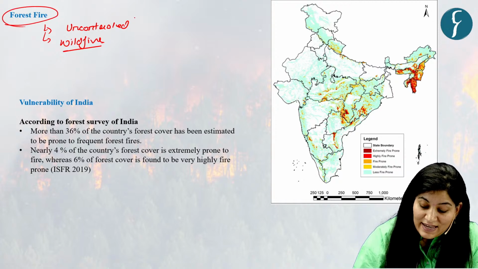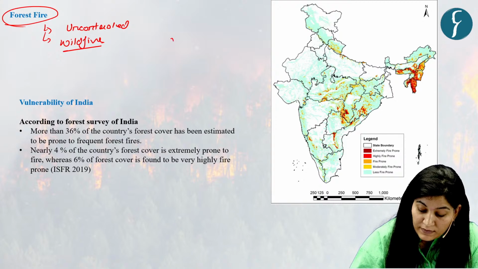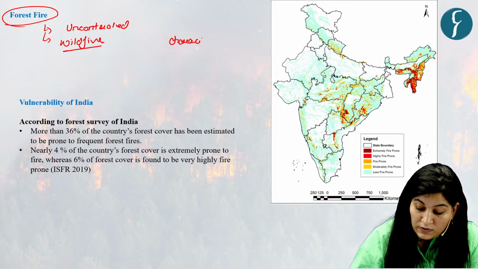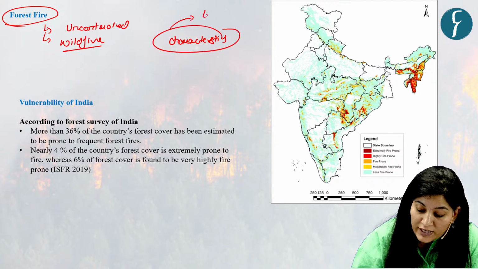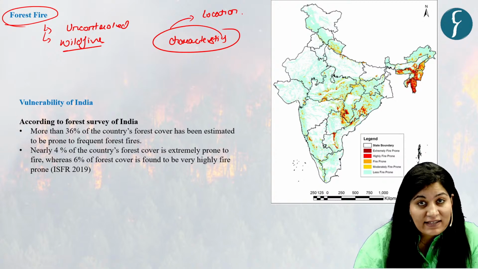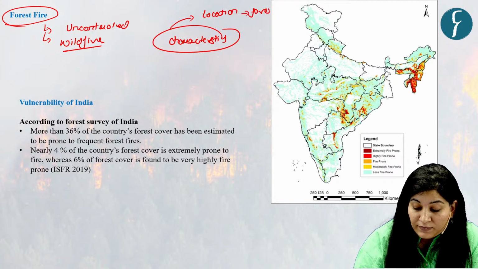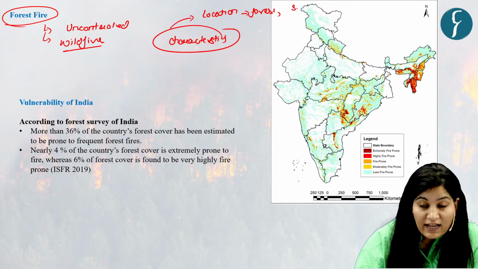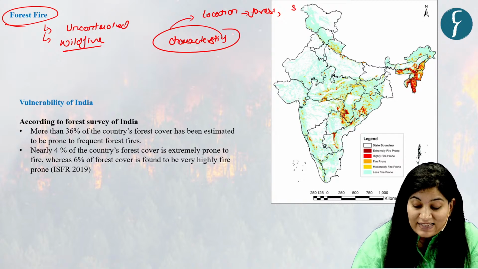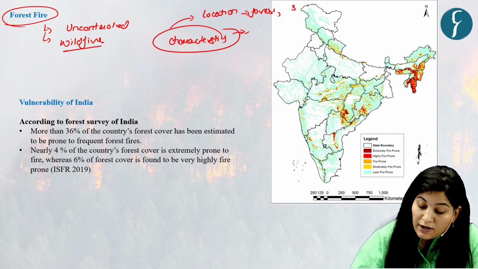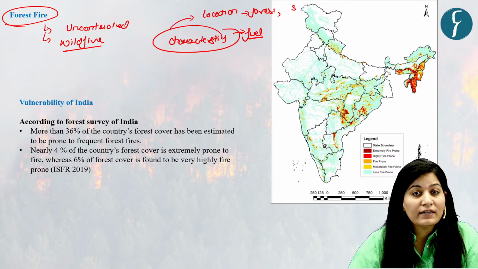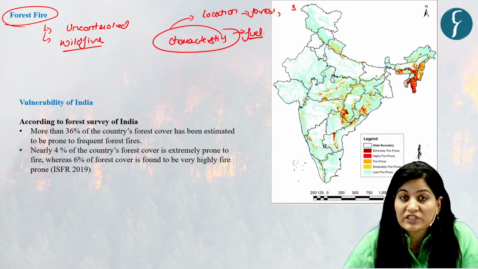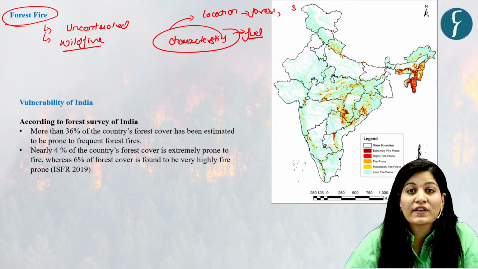Now let's see the key characteristics of forest fire. So first characteristic of forest fire is its location, which typically occurs in natural areas like forest, shrubs, grasslands, etc. Second key feature is fuel. Here they consume natural vegetation like fallen leaves, trees, shrub.